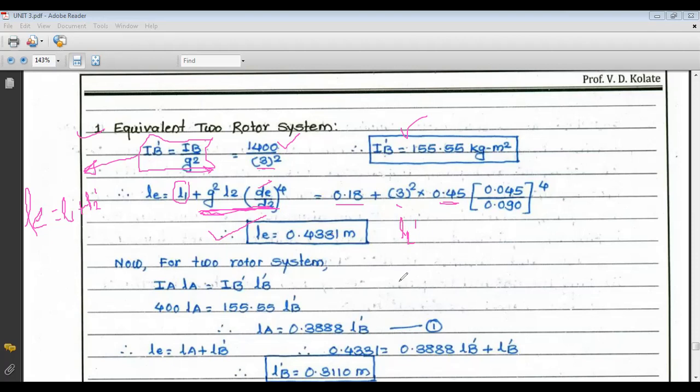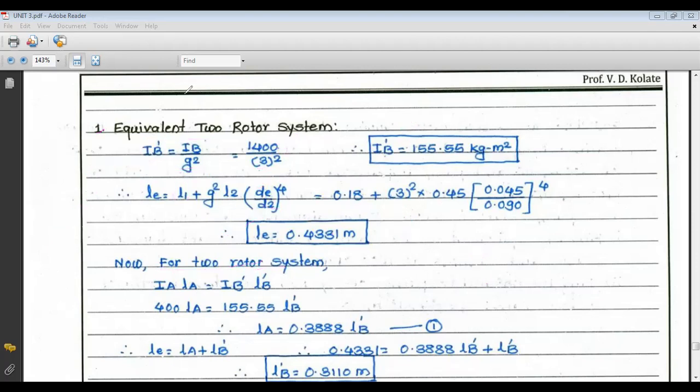Now we know that for the two rotor system, we have two formulas, that is IALA equals IBLB. Now for the rotor having B dash, IALA equals IB dash into LB dash. Similarly, the total equivalent length LE is nothing but LA plus LB dash.